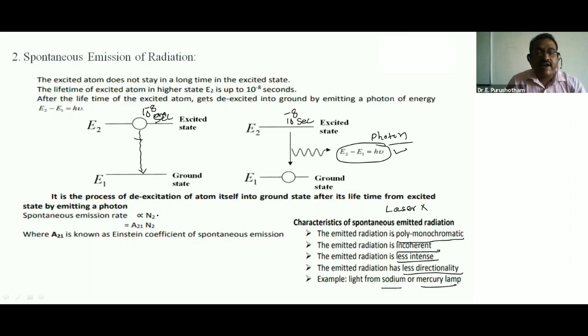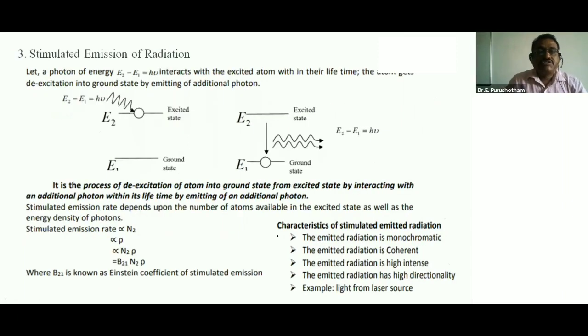Spontaneous emission radiation is directly proportional to N2, so the proportionality constant gives A21 into N2. A21 is known as Einstein's coefficient of spontaneous emission. So this is the spontaneous emission of radiation. Now stimulated emission of radiation. What is the meaning of spontaneous and what is the meaning of stimulated? By itself, on its own, is spontaneous. Stimulated is by applying some photon energy or some force. By forcing, that is stimulated emission.